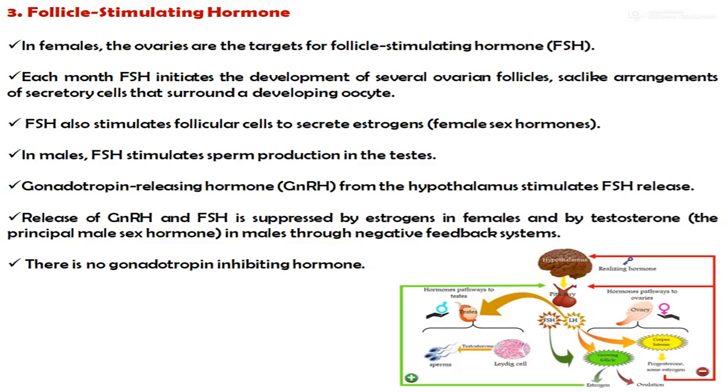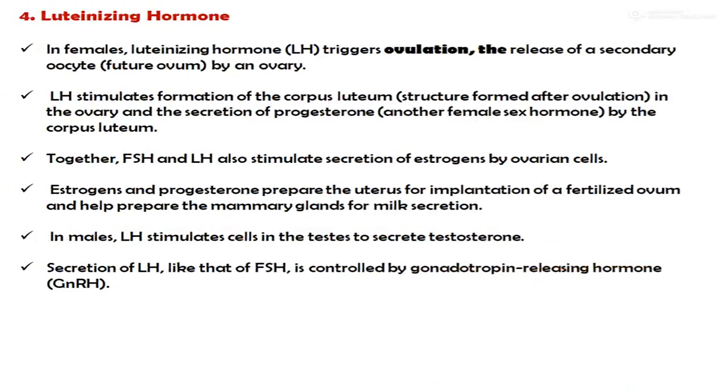Gonadotropin releasing hormone from the hypothalamus stimulates the follicle stimulating hormone. Release of gonadotropin releasing hormone and the follicle stimulating hormone is suppressed by estrogen in females and by testosterone in males through the negative feedback system. And this testosterone is the principal male sex hormone. There is no gonadotropin inhibiting hormone.